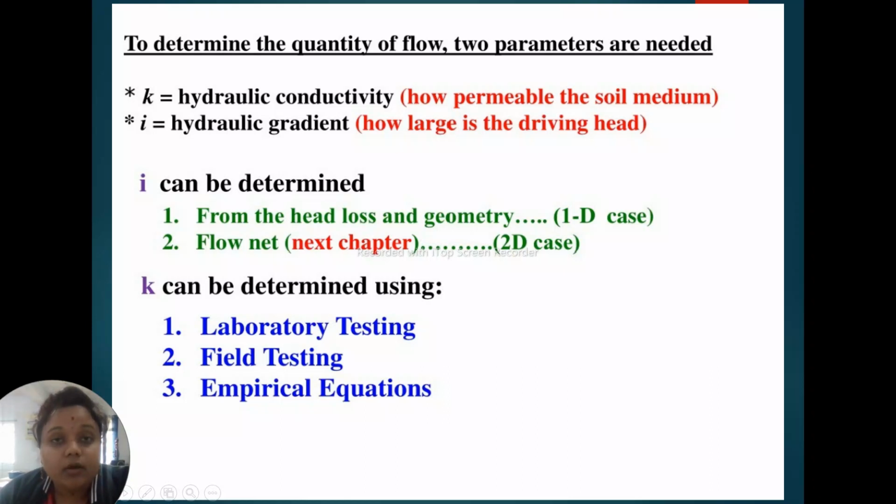Here, to determine the quantity of flow, two parameters are needed. One is k, the hydraulic conductivity or coefficient of permeability. The other is i, which you all know is the hydraulic gradient. How large is the driving head? i can be determined from the head loss and geometry in the one-dimensional case, or by a flow net in the two-dimensional case. And k can be determined using laboratory testing, field testing, or empirical equations.